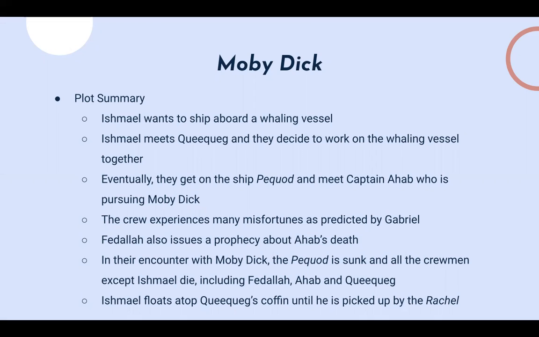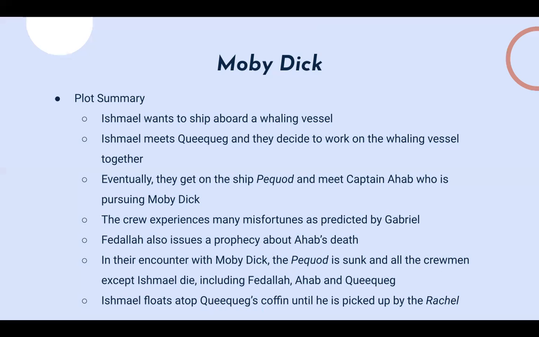Ahab hopes that with his skills, as well as the prophetic abilities of Fedallah, who, like I told you, is a Parsi, a fire worshiper, but he's also sort of like a prophet, he can hunt and kill Moby Dick.